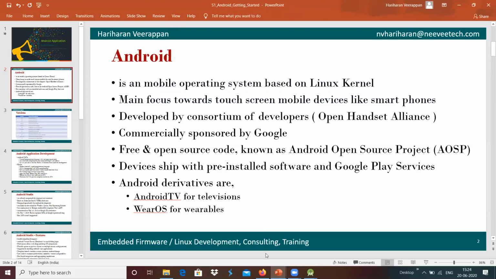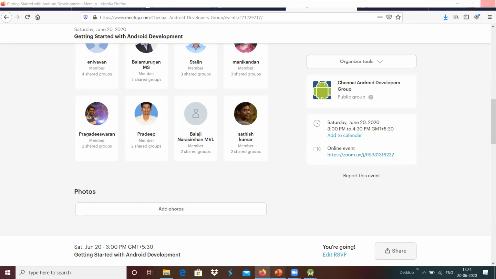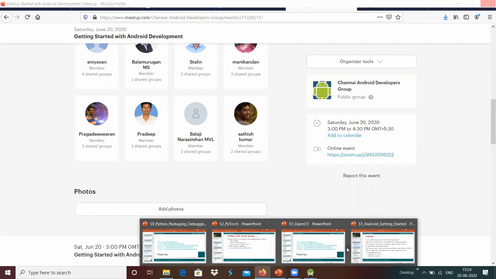We can download the complete source code with the Linux kernel, and everything can be downloaded from the internet as open source.